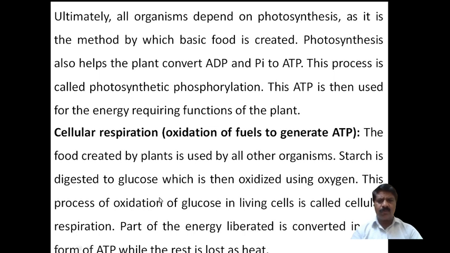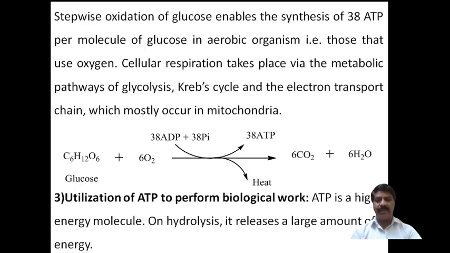Starch is converted into glucose, which is oxidized using oxygen, and energy is converted into ATP. But not all energy can be converted into ATP; a small part of the energy will be converted into ATP, and the rest of the energy is liberated in the form of heat. That heat will be dissipated in the atmosphere as waste. This happens by respiration.